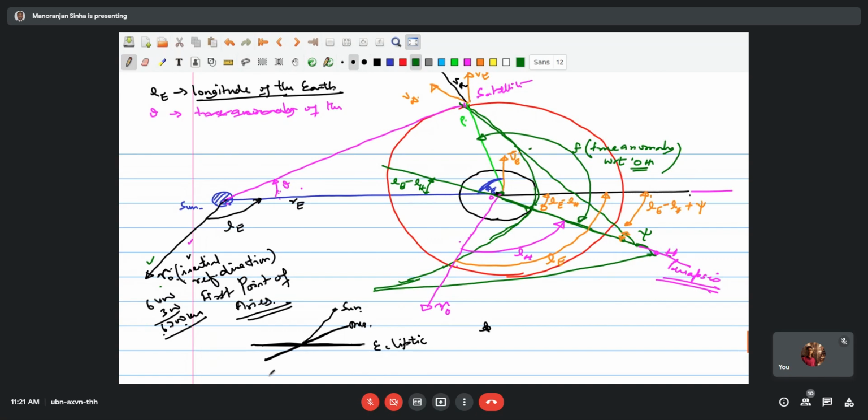That is the F angle. So therefore, this angle from here to here is phi minus O. This whole angle we will assume to be alpha.